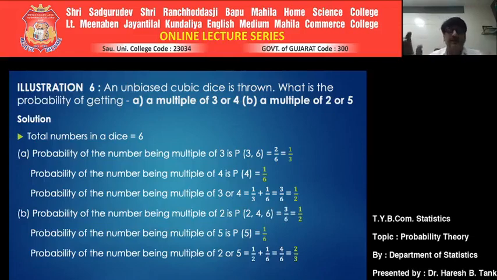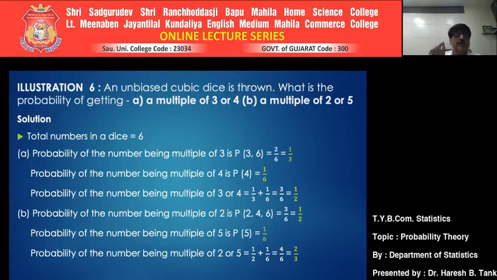How many different possibilities are there to get a number which is a multiple of 3? Among the numbers 1 to 6, there are only 2 numbers which are multiples of 3. They are 3 and 6. If either of these 2 numbers occurs, they are favorable.